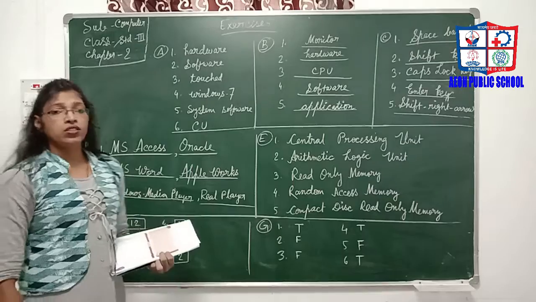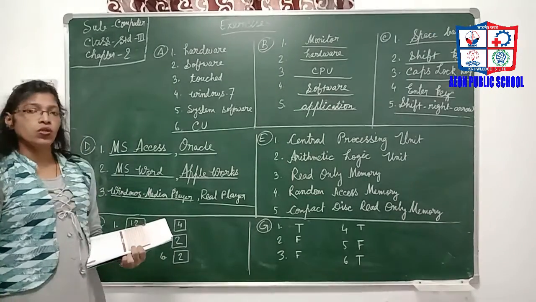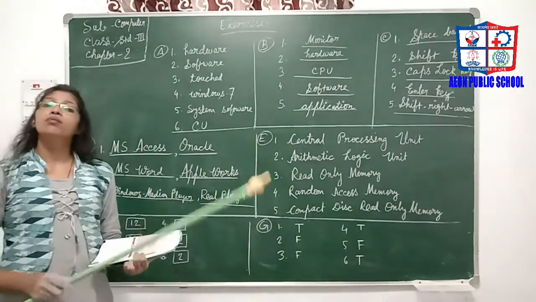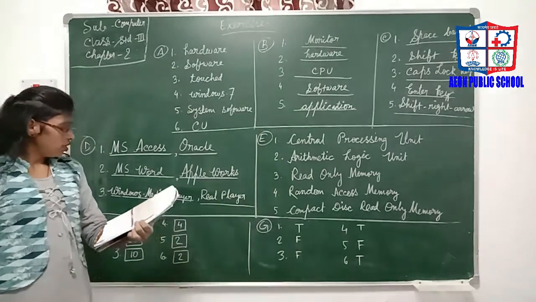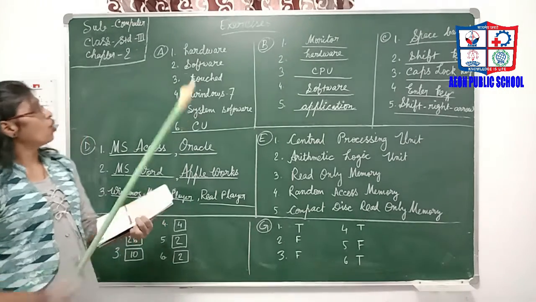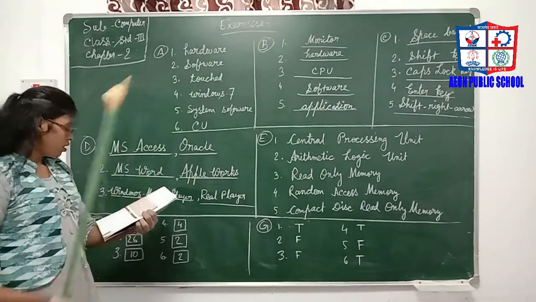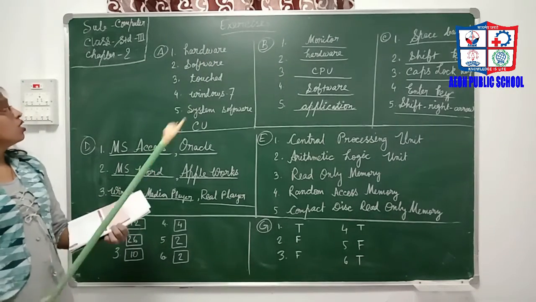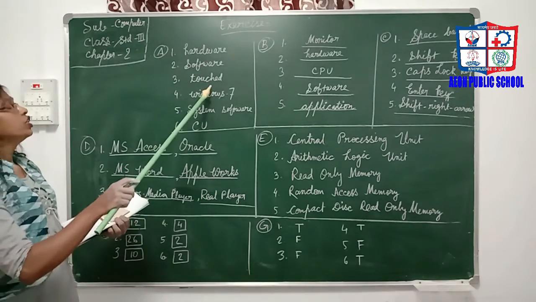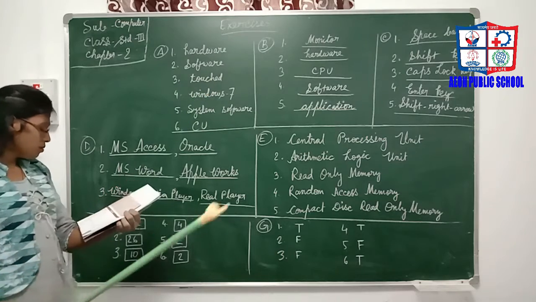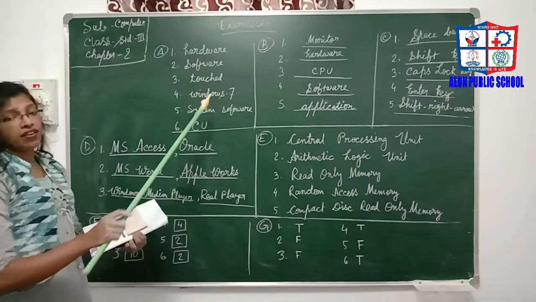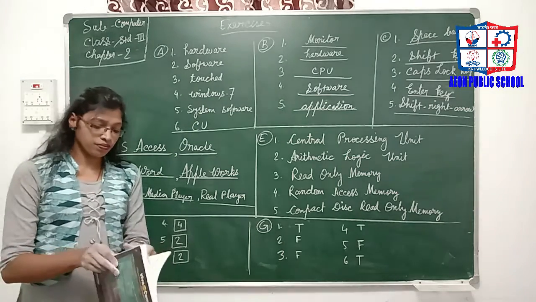Now it's time for the exercises of chapter 2. I have written here only the answers. You will copy this and write it down in your book. Alright, let's start. The first is, tick the correct option. Mouse and CPU are examples of hardware. Tick here. Paint is an example of software. A software cannot be touched. Which of the following is not a word processing program? Windows 7. Now turn over the page.